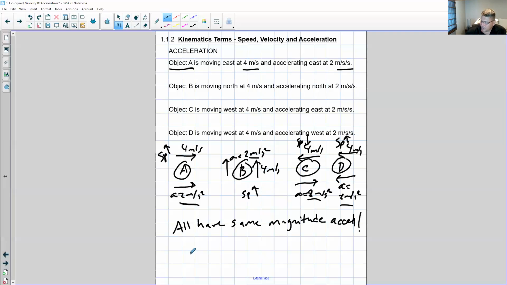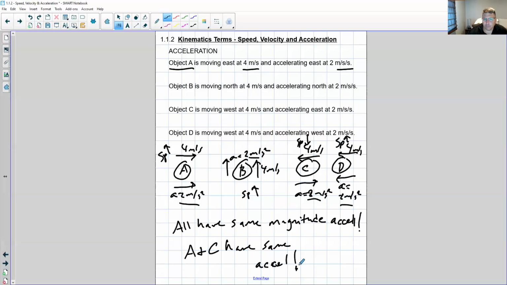But note that A and C have the same acceleration. Their accelerations are exactly the same. They're both accelerating east at 2 meters per second squared, and yet A is speeding up while C is slowing down. So it's possible for objects to be going in opposite directions and yet have the same acceleration and be doing different things.